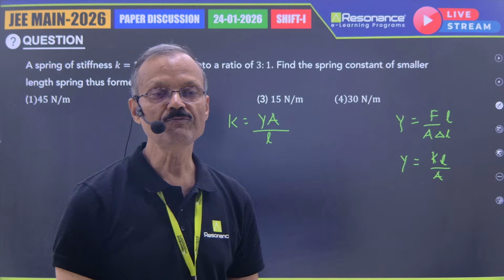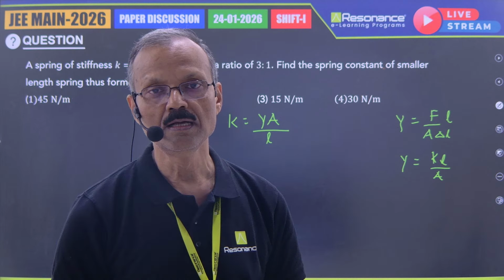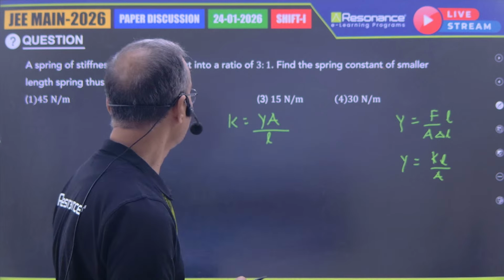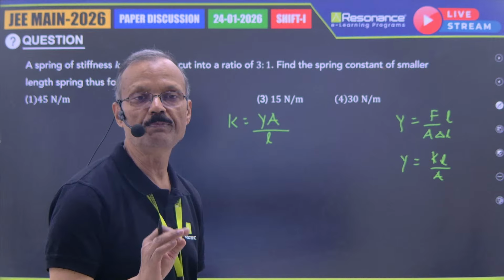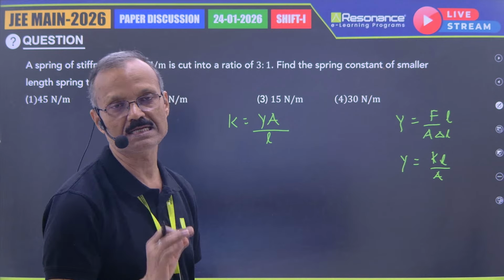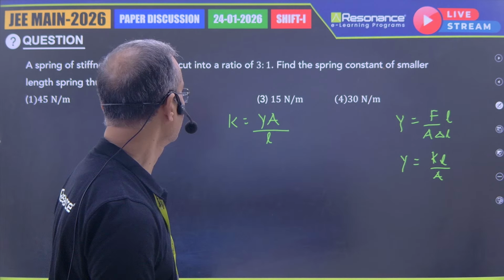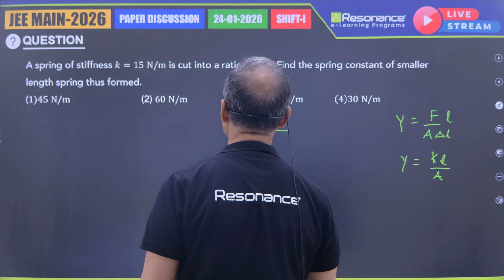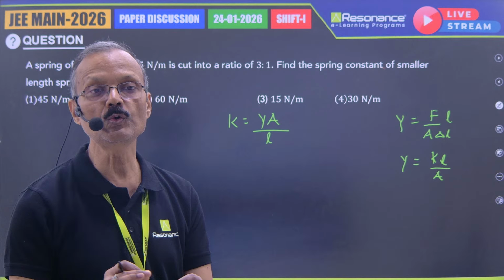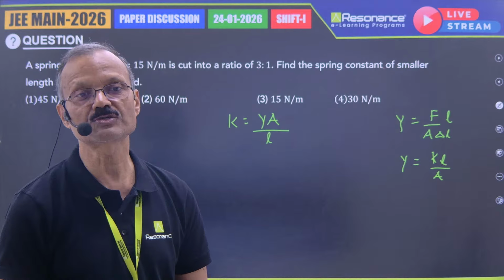If you have a spring having a spring constant K, it will depend upon Young's modulus of elasticity, cross-sectional area, and its length. So K equals YA by L. Now you are cutting it in two parts in the ratio 3:1.